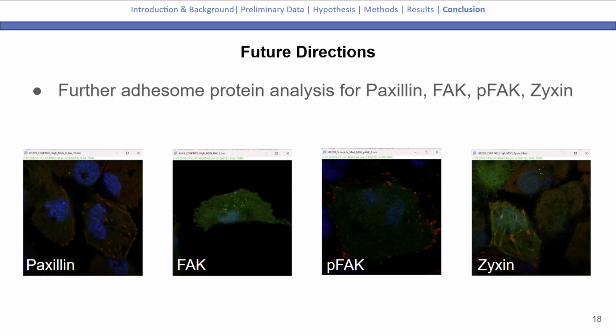And in the future, I'd like to test the expression levels of other adhesion proteins, since they regulate cytoskeletal organization, contributing to cell migration, which could help us better understand how focal adhesions influence cancer cell invasion.